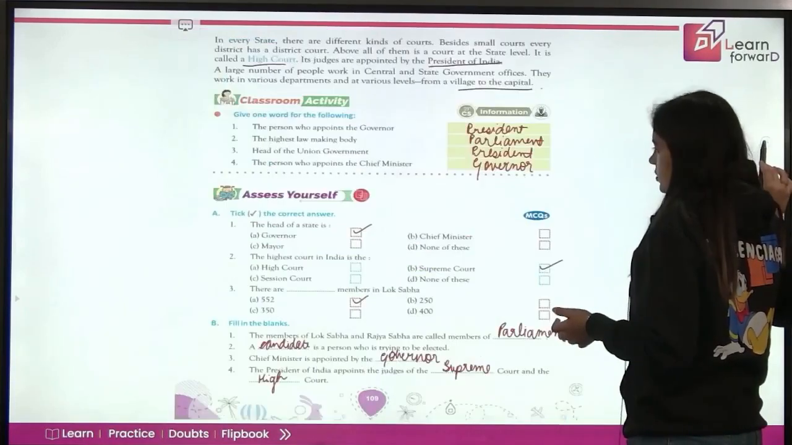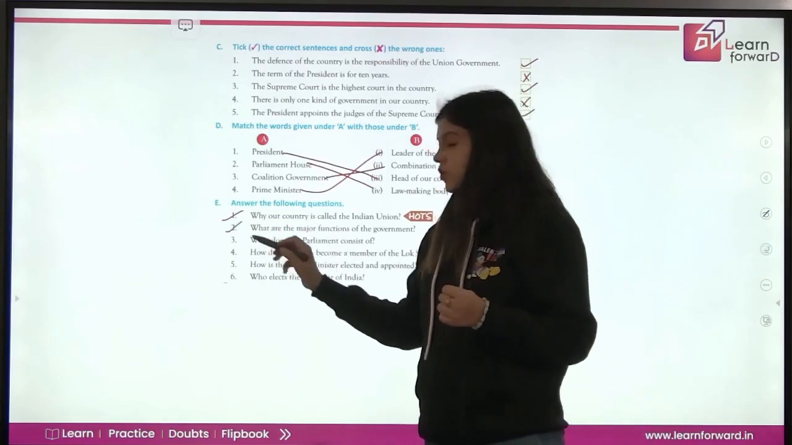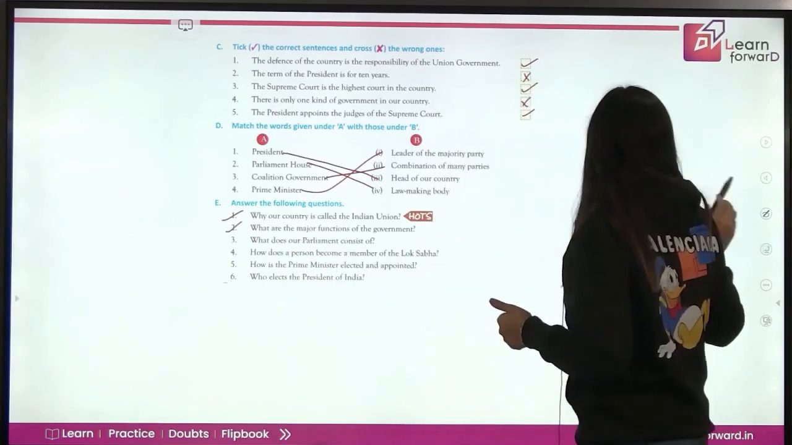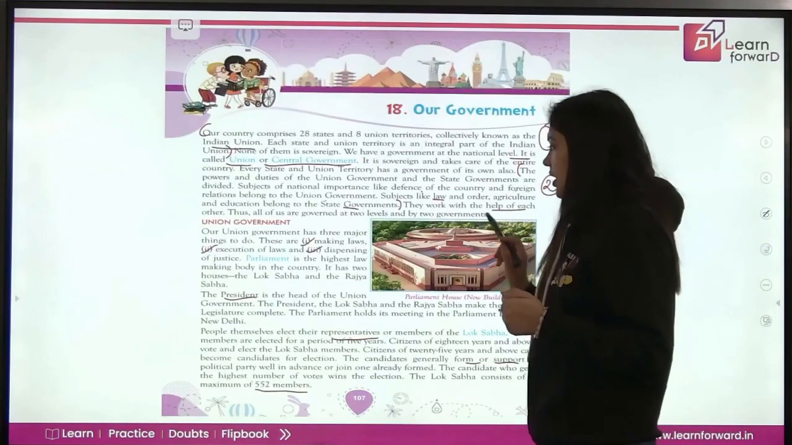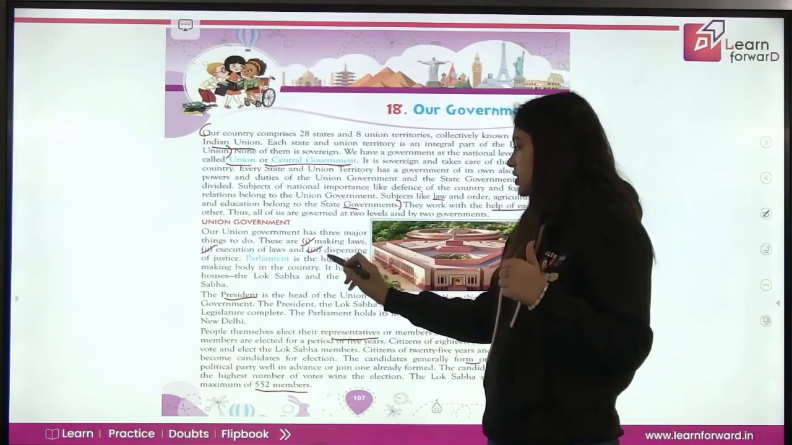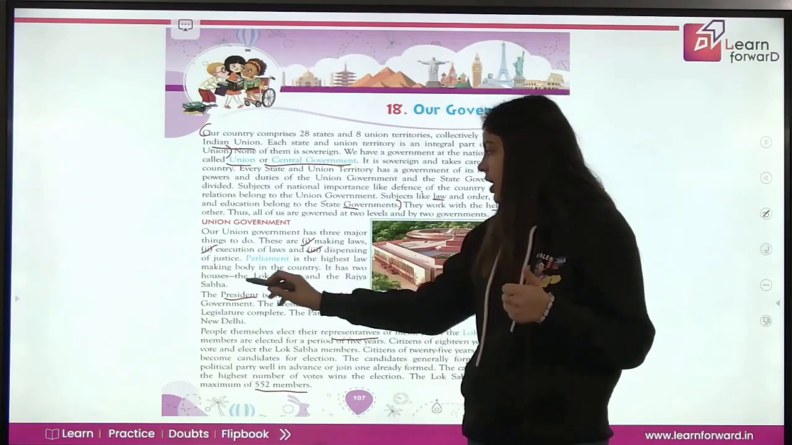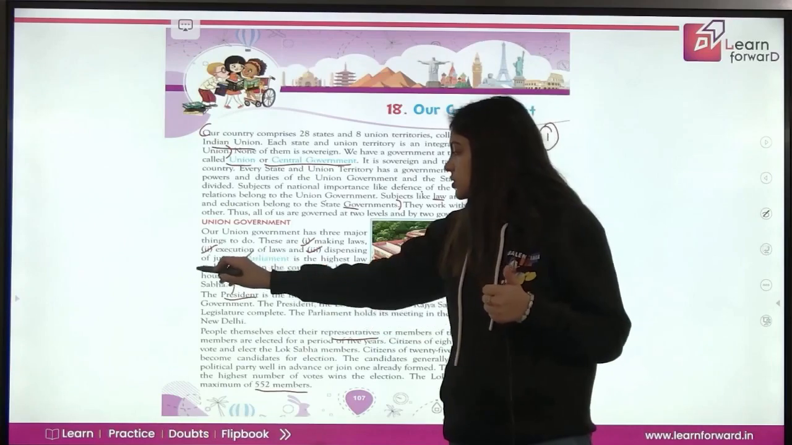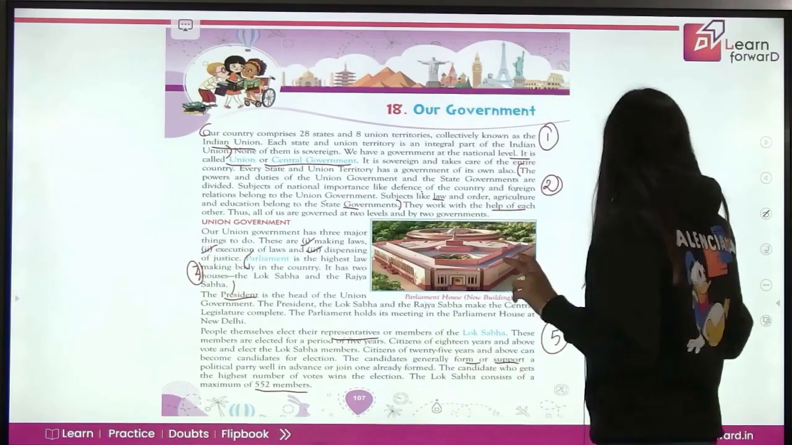Now question number 3. What does our parliament consist of? Our parliament is the highest law making body. So our parliament consists of 2 houses, which are your Rajya Sabha and Lok Sabha. So this is your answer number 3. It consists of Rajya Sabha and Lok Sabha.